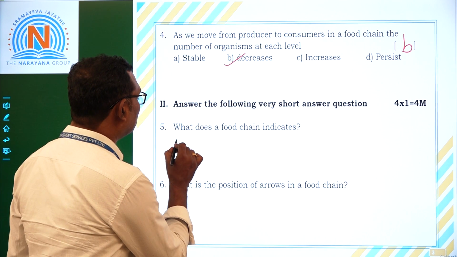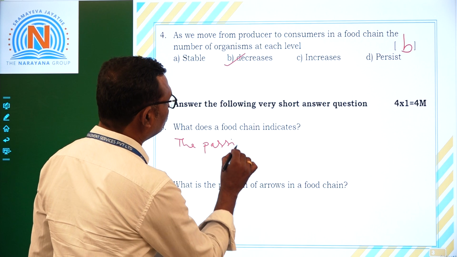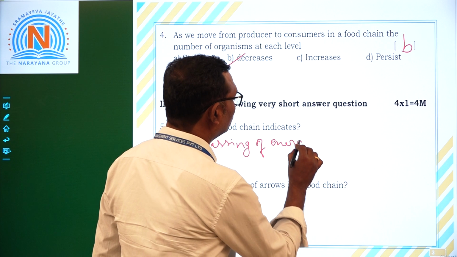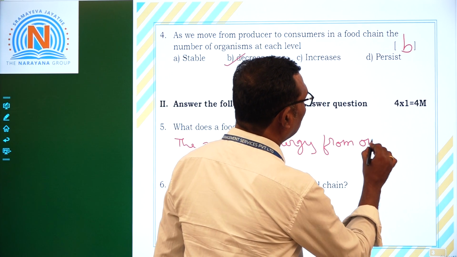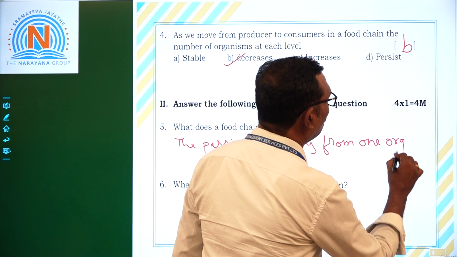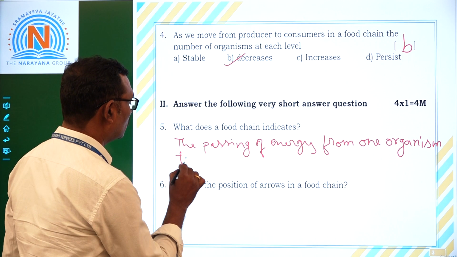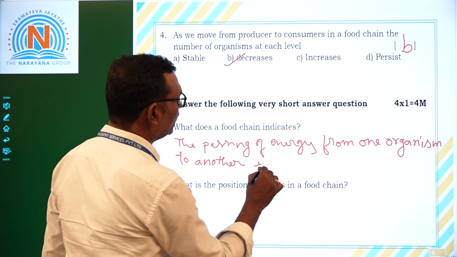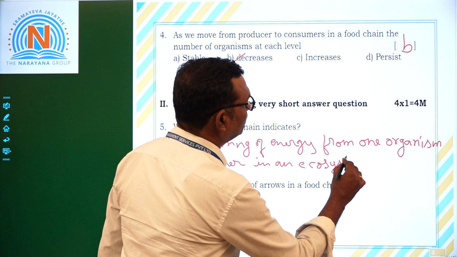The food chain indicates the passing of energy from one organism to another in an ecosystem. Okay, right.